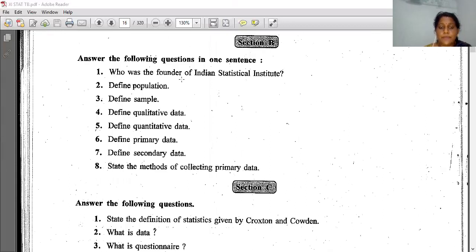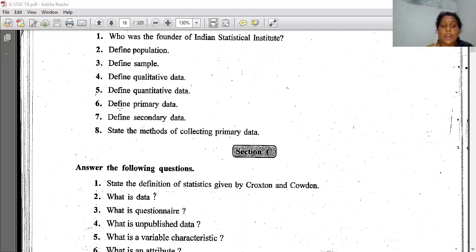Now this is section B. So children, you have to write all these questions, 1 to 8, in your notebook. Section A, no need to write in the notebook. Start with section B. These definitions are all important. Who was the founder of the Indian Statistical Institute? Definition of population, sample, qualitative data, quantitative data, primary data, secondary data, right? And many more definitions are there, like variables, attributes, infinite population. All this you have to learn, and you have to write all the definitions also. I have given now all the definitions that you have to learn.